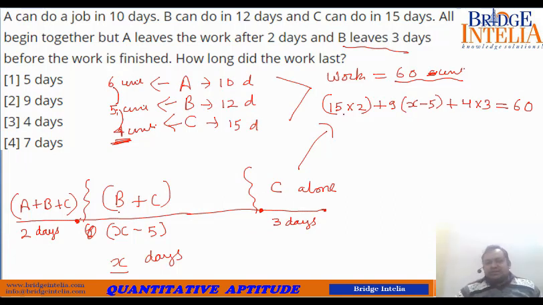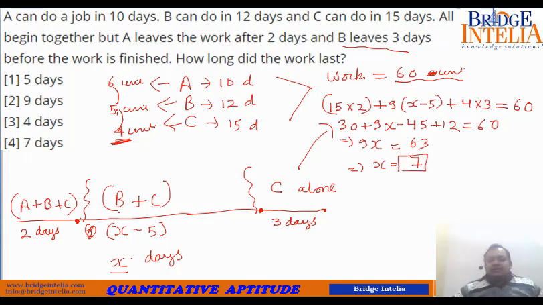So let's equate this. 15 into 2, 30, plus 9x minus 45, plus 12 is equal to 60. So if you switch these numbers, what do we get? 9x is equal to 42 plus... 18 plus 45, so 63. So from here x is equal to 7. So x comes out to be equal to 7. X is the total number of days that we have assumed.